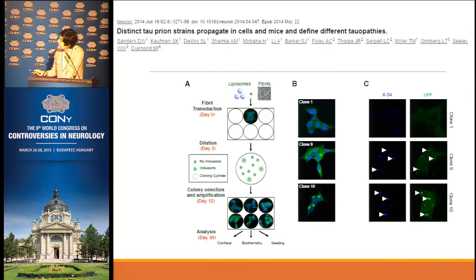And when he put these fibrils together with the cells, they started to produce tau inclusions. But even in the same group of cells that had the same mutation, these tau inclusions were completely different. They could separate what they call clones, which they interpret as different strains caused by the same artificial fibrils.